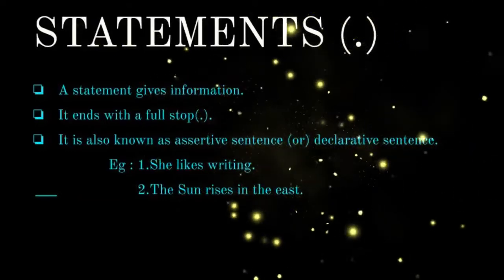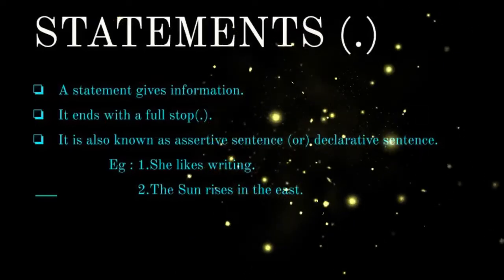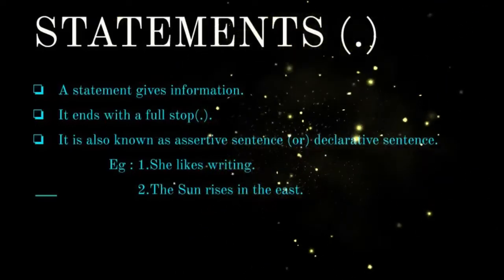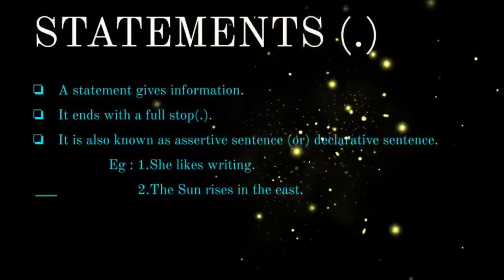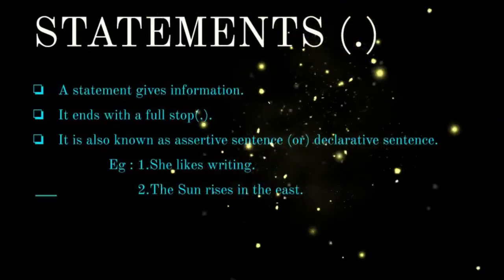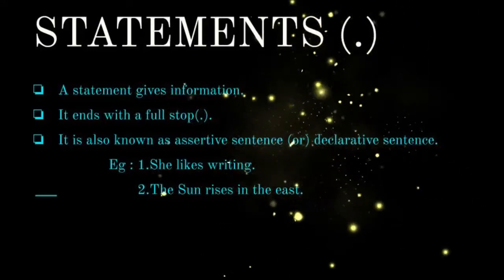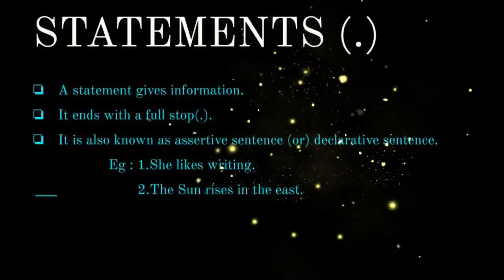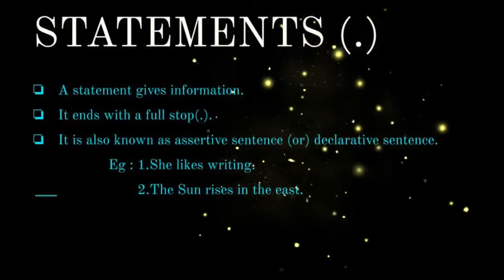And it has other names also. They are assertive sentence or declarative sentence. It is also known as an assertive sentence or declarative sentence. Here I gave 2 examples for you. Let us see the first one. She likes writing. It means the sentence is telling something to us about a girl. The girl likes to write. So this is information about a girl. So it is a statement.